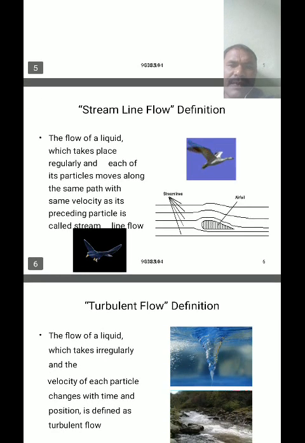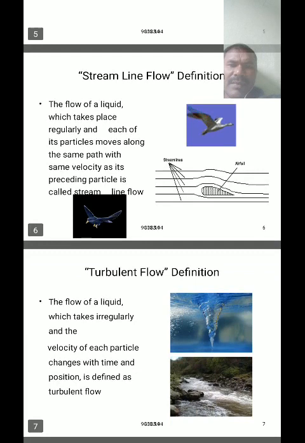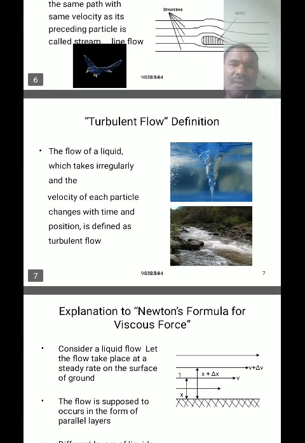Means the velocity of the fluid at any point remains constant and it follows the same path; this is called a streamline flow. The flow of a liquid which takes place irregularly, and the velocity of each particle changes with time and place, is defined as a turbulent flow.